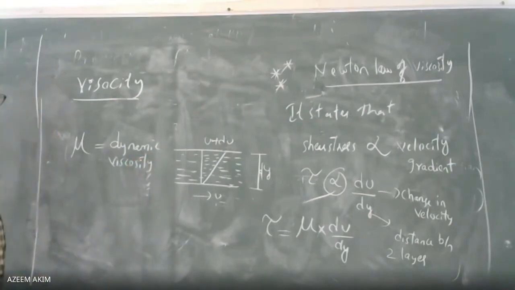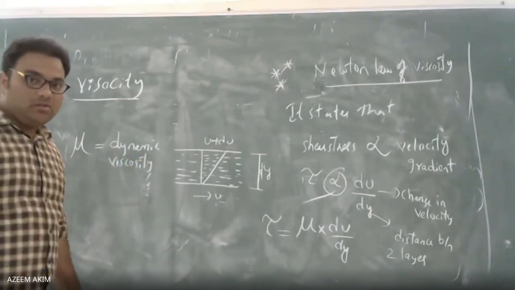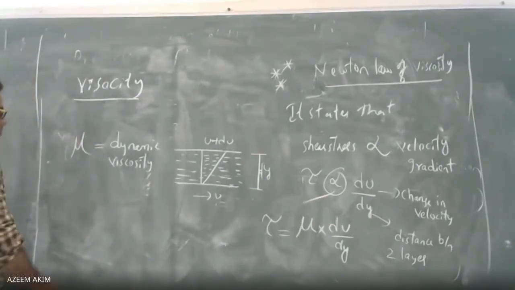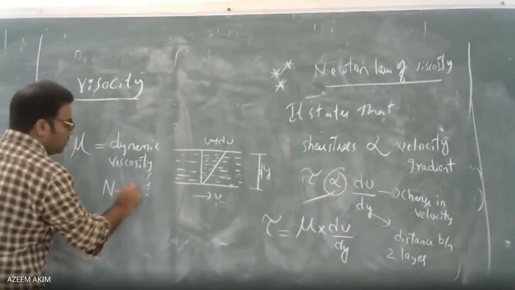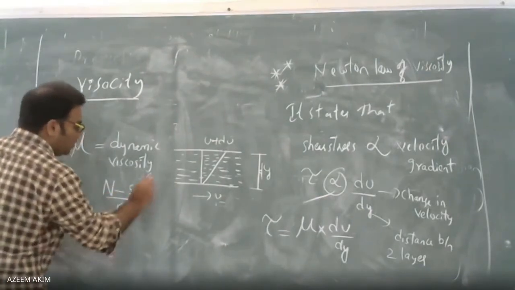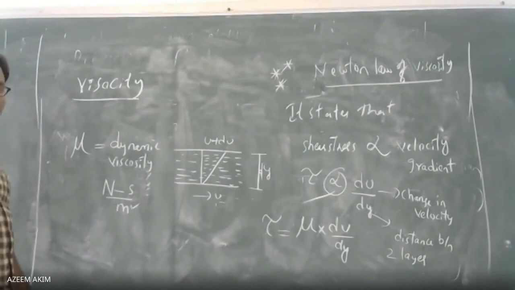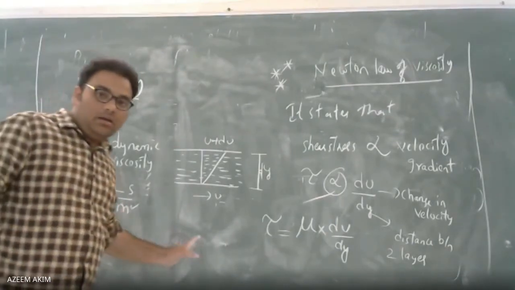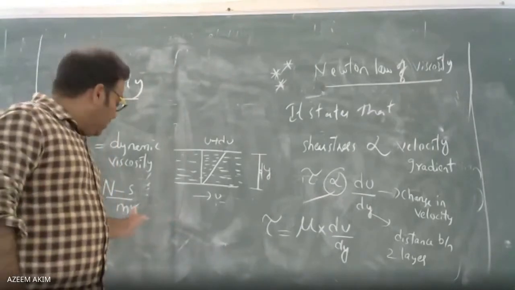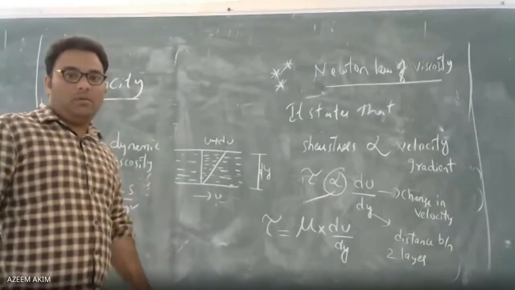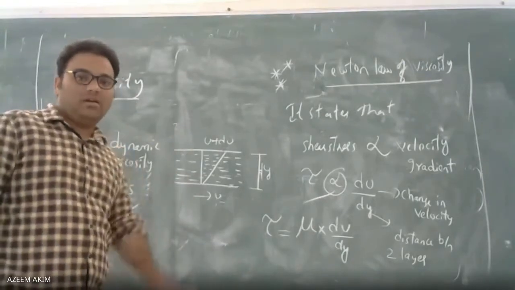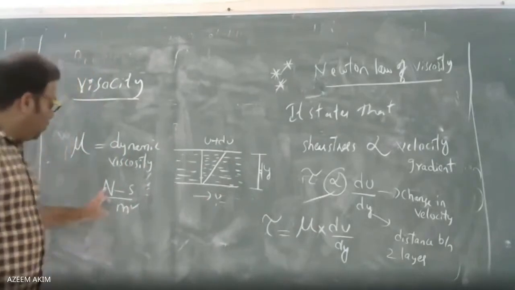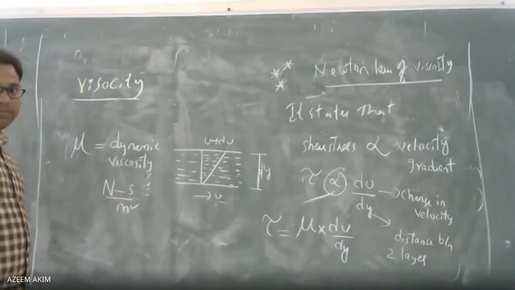Mu is nothing but the dynamic viscosity. So what are the units for this dynamic viscosity? Dynamic viscosity equals Newton second per meter square. Very important while doing the problem. He won't give it directly in Newton second per meter square. He will try to twist the problem. Sometimes he will give it in centimeter square, sometimes in poise, centistokes. We will discuss that. So Newton second per meter square is given.